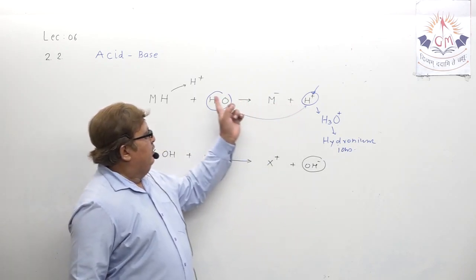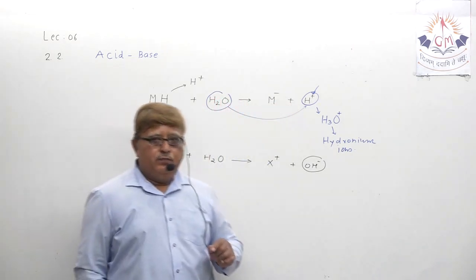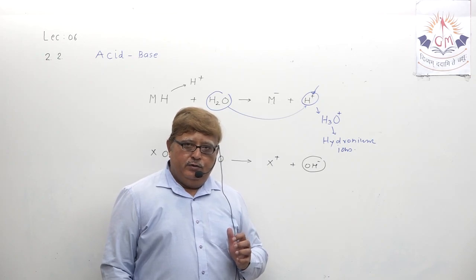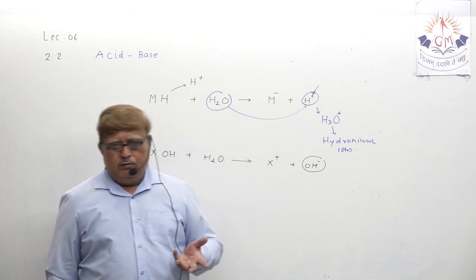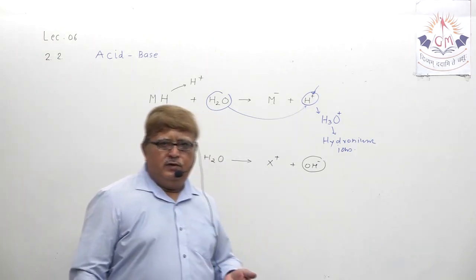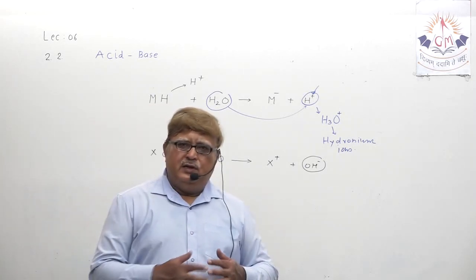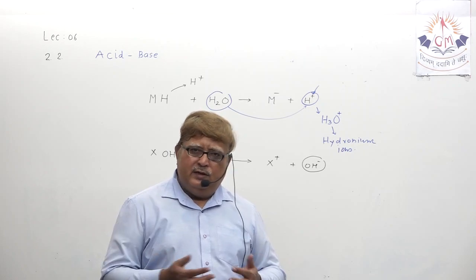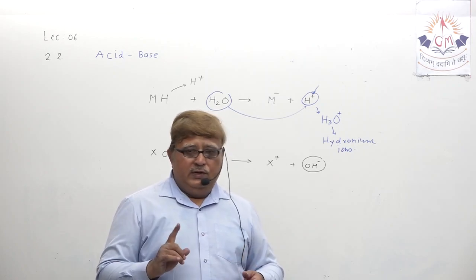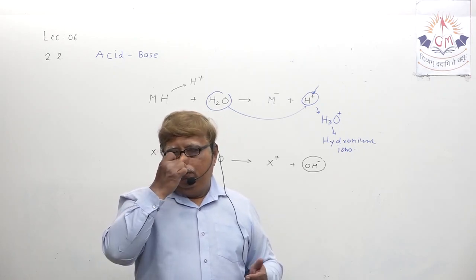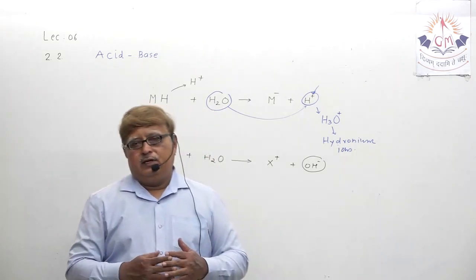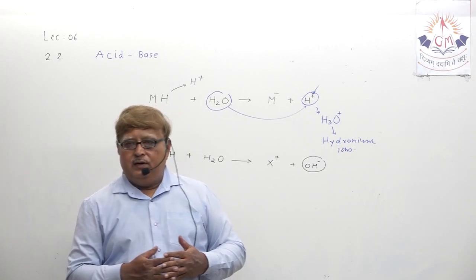So here hydrogen ion will combine with a water molecule and form H3O plus ion, which is called hydronium ion. No doubt, generally when solving examples, we don't say hydronium ion every time, we say hydrogen ion only. But whenever I say hydrogen ion, you have to think of H3O plus, because H plus ion cannot stand independently.